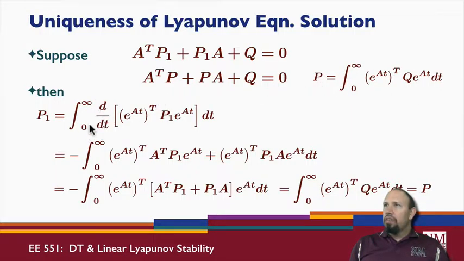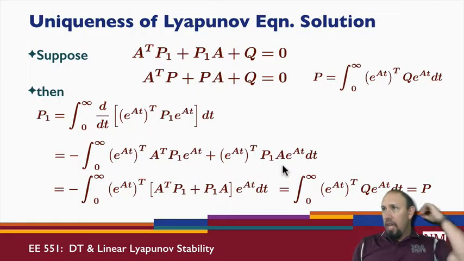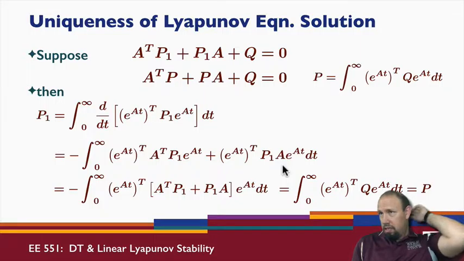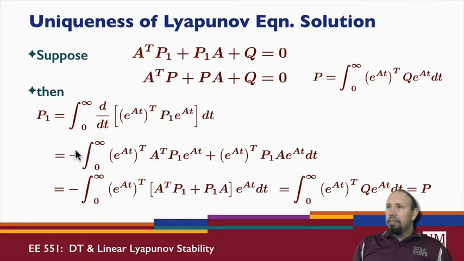So it's the integral of the derivative of this quantity. Differentiating this quantity, I get all of this, and negative because of the way I do the derivatives. That is, the way I do the derivatives, I want it to be the negative of that.